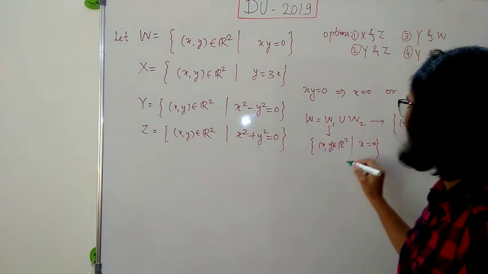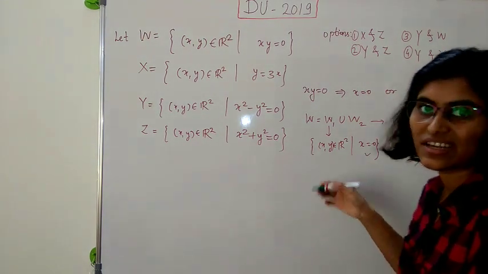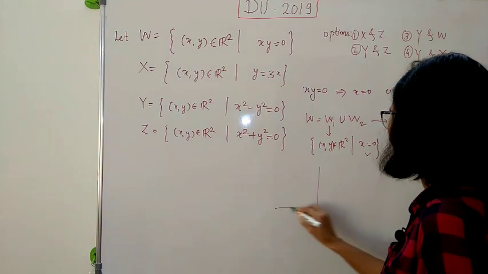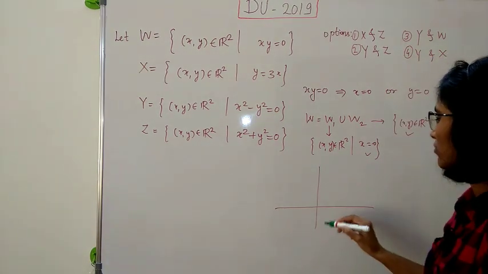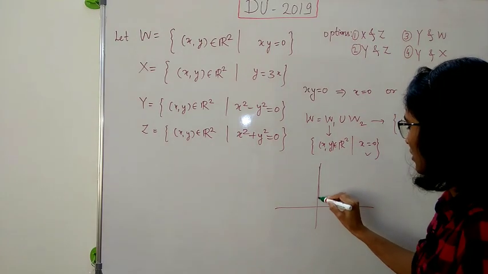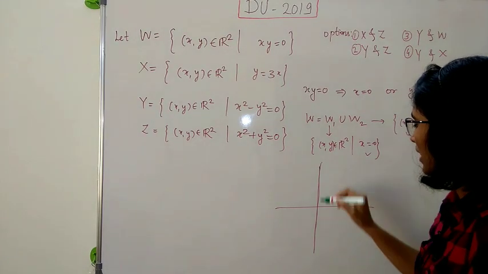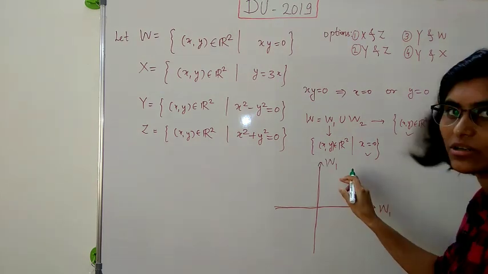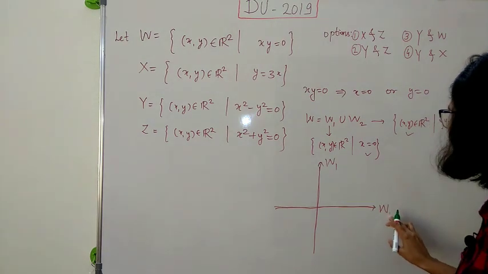Now we know that these two are subspaces, but their union is not a subspace because what is this actually? This is x equal to 0 means y-axis and y equal to 0 means x-axis, right? So W1 and this is our W2.